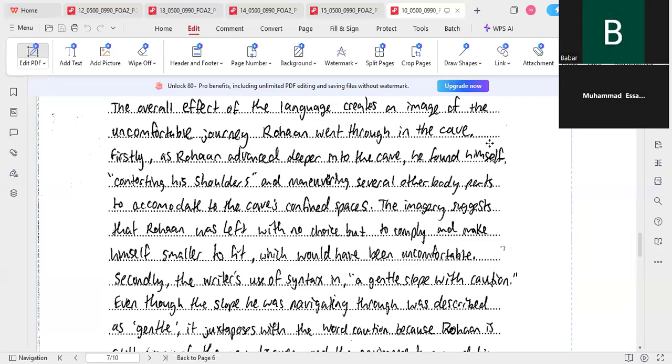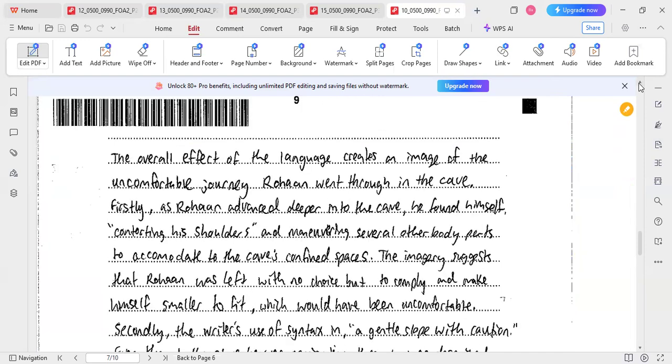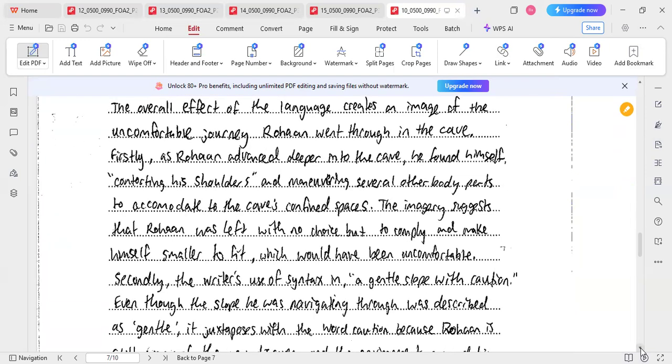So we are talking about question 2D particularly, where you're being asked to write commentary on how writers use language to convey, create effect, or invoke feelings in the reader's mind. The next three examples are from paragraph 10. Now, how he has established the thesis statement: he's saying the overall effect of the language creates an image of the uncomfortable journey Rohan went through in the cave.